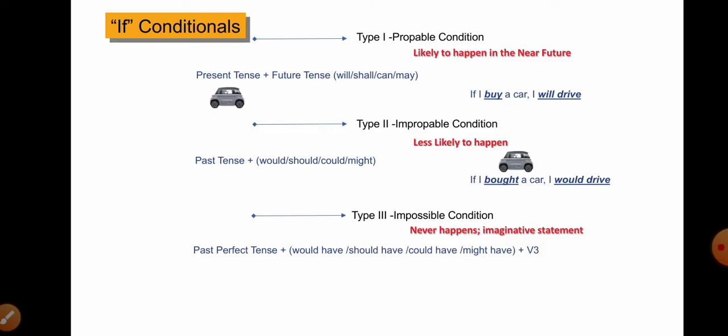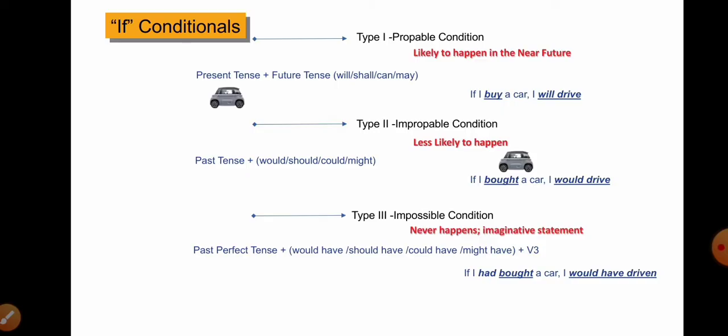Here the if condition should have the past perfect form and it should be followed with would have, should have, might have, or could have, followed with the third form of the verb, that is, the past participle form of the verb. For example, if I had bought a car, I would have driven it. So it means that I didn't buy the car, I didn't drive the car. But in case I had bought a car, what would have happened?